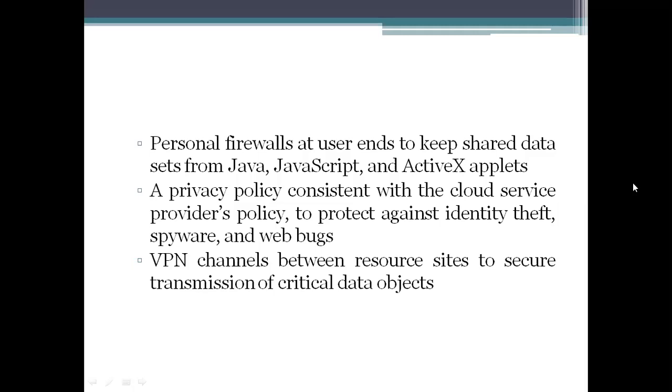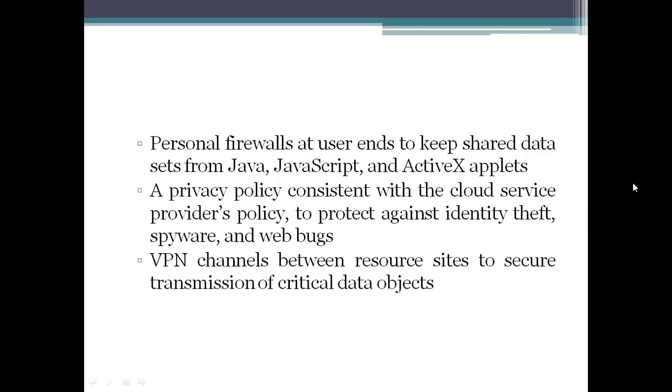The last one here is the VPN channels, the virtual private network. When you are processing your data or requesting resource sharing, whenever you are connected to that cloud, you need to make sure there is a VPN channel. So, is the virtual private network there or not?